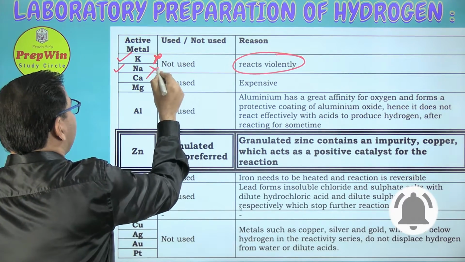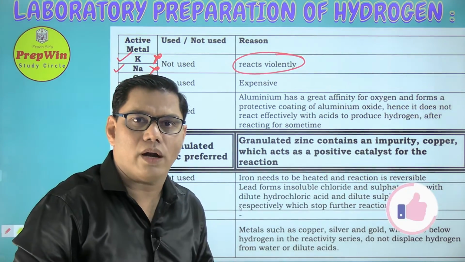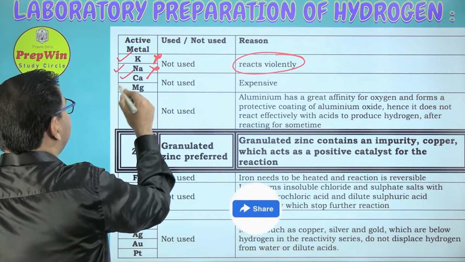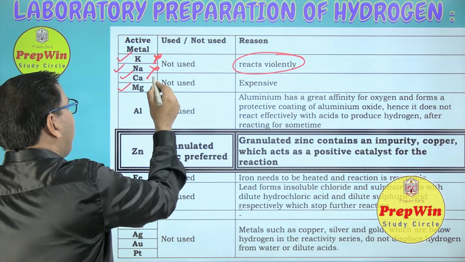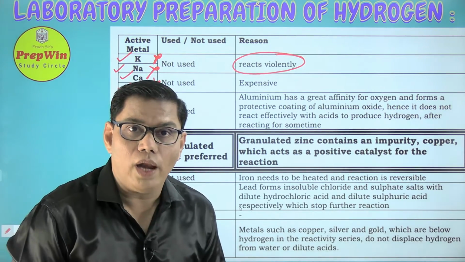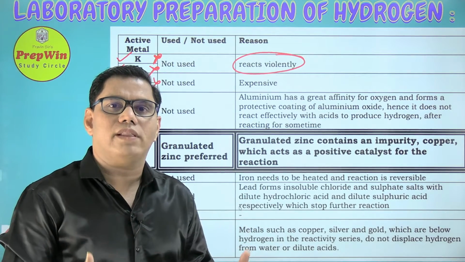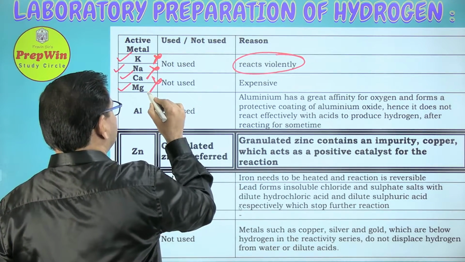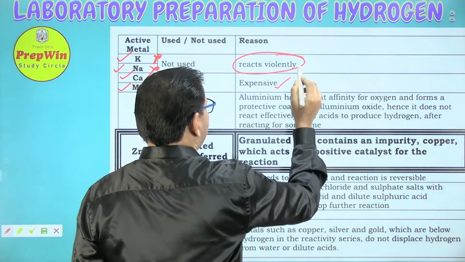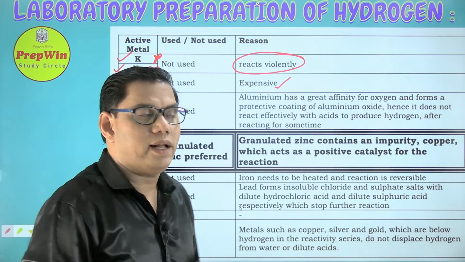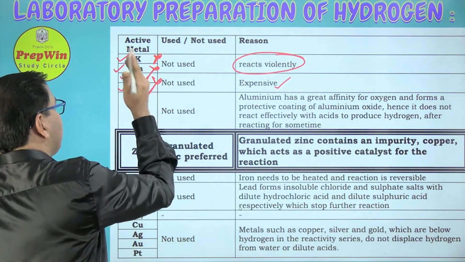So potassium and sodium are not a good choice. We avoid them. Next two are calcium and magnesium. They are also not a good option because they are very expensive. You all know that school and we run with a tight budget, so we avoid using calcium and magnesium also because they are expensive. So a big no to first two metals in the reactivity series.